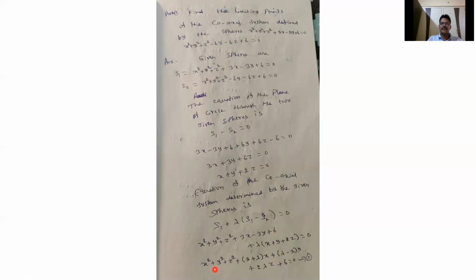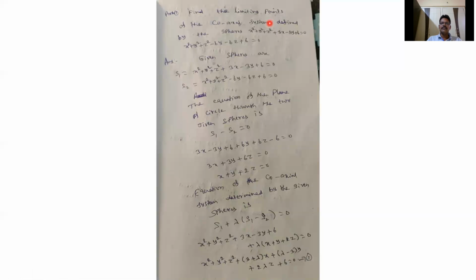Compare this equation with x² + y² + z² + 2ux + 2vy + 2wz + d = 0. Observe it: 2u is the x coefficient, 3 + λ; 2v is the y coefficient, λ − 3; 2w is the z coefficient, 2λ; and the constant d is 6.